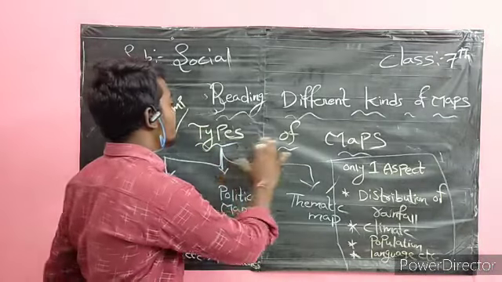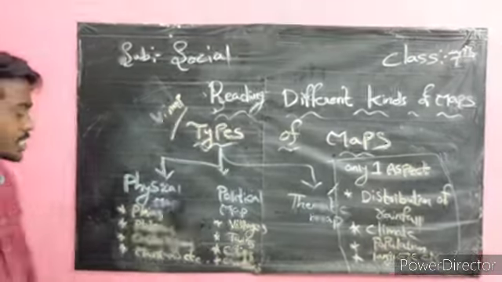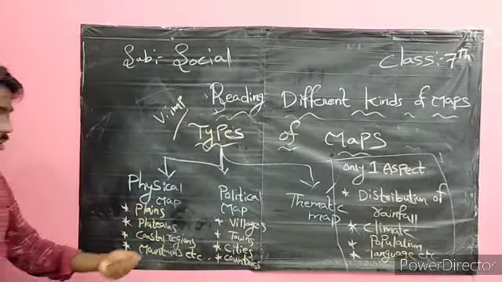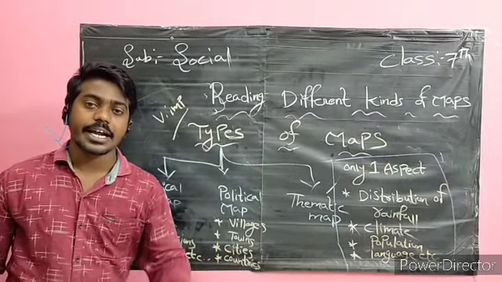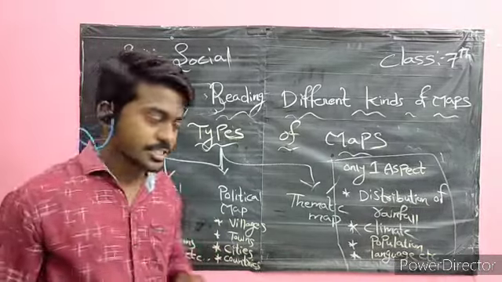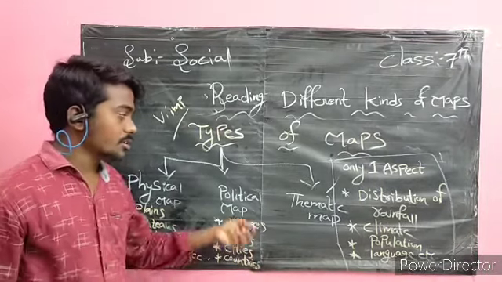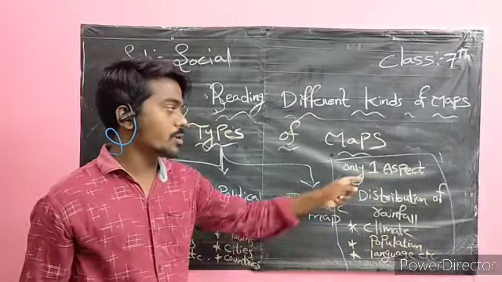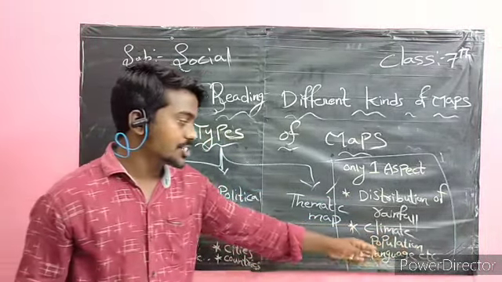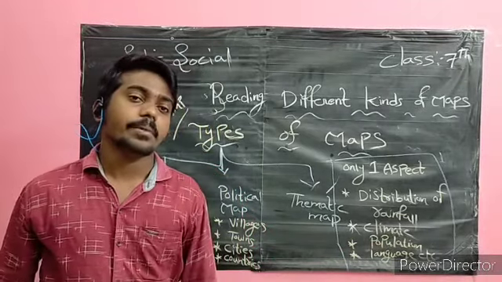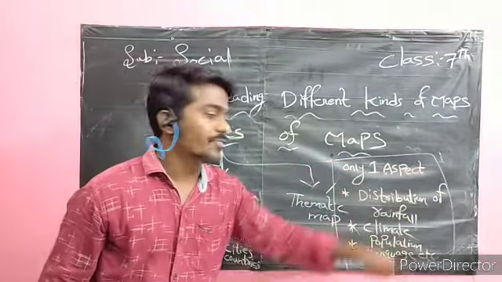Once again, types of maps. A physical map shows the physical divisions of plains, plateaus, coastal regions, mountains. A political map shows the political divisions of villages, towns, cities, countries. A thematic map shows only one aspect: distribution of rainfall, climate, population, languages in a particular place. This affects the people all over the world.